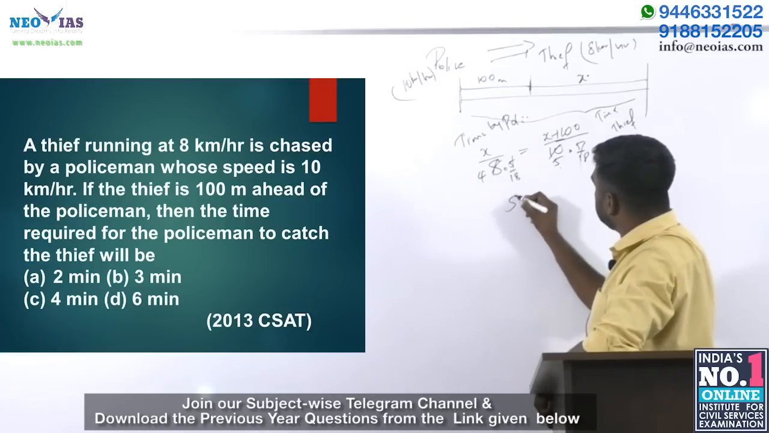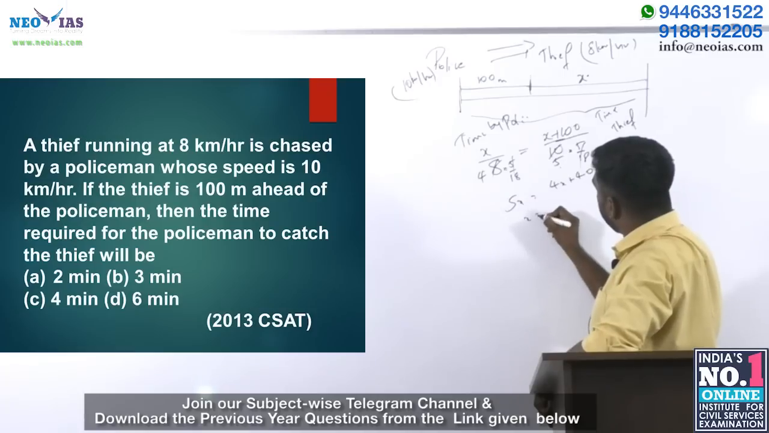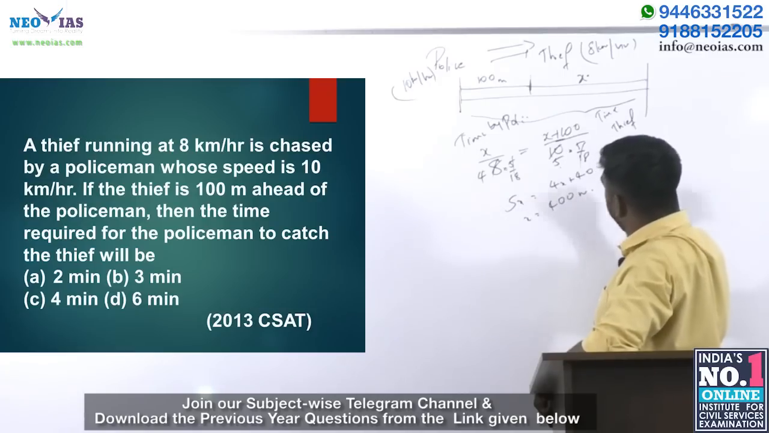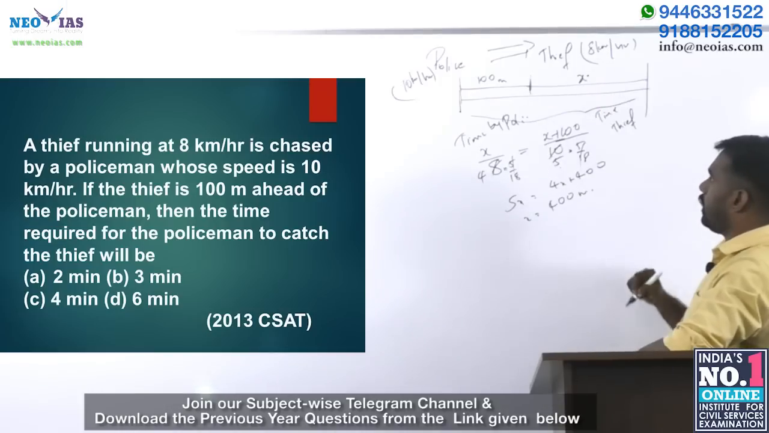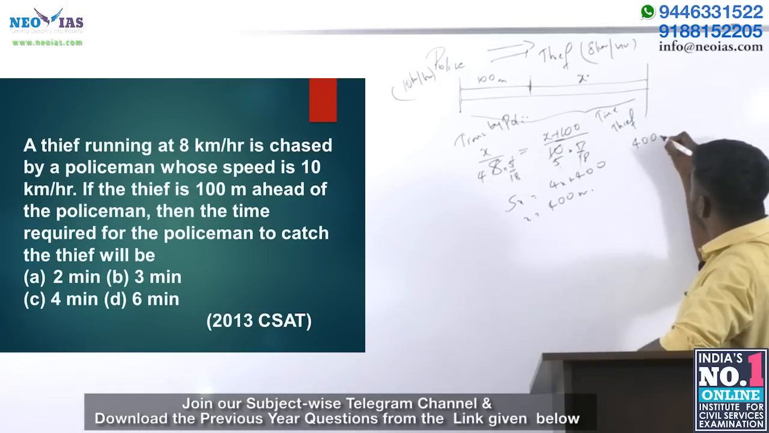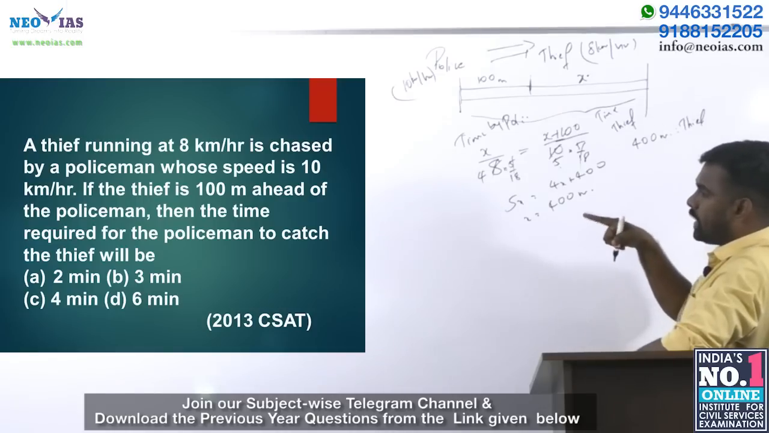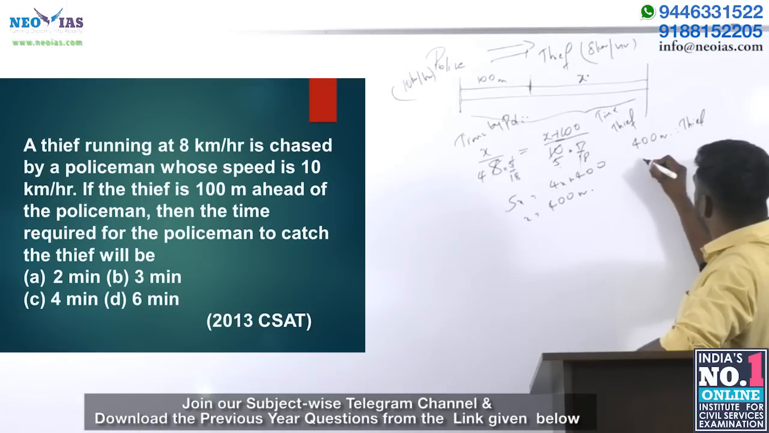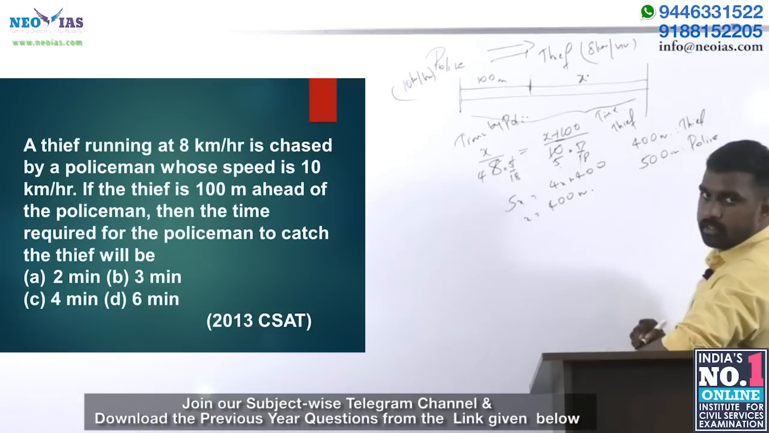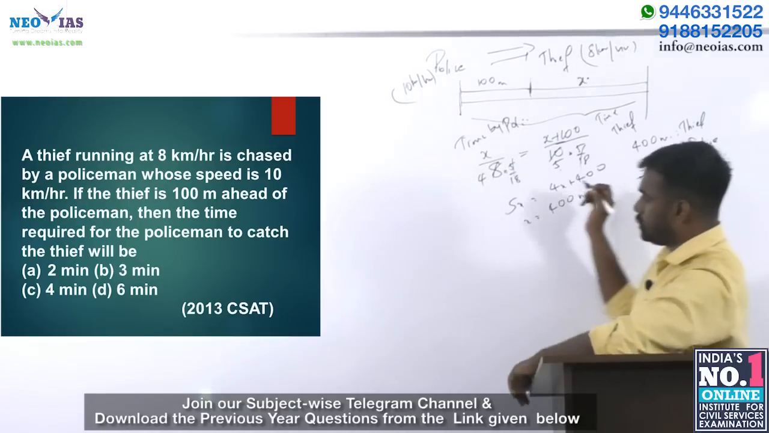So 5x equal to 4x plus 400, or x equal to 400 meters. 400 meters is the distance run by the thief, right? What are they asking? The time required for the policeman to catch the thief. The policeman runs 500 meters to catch the thief. So here 500 meters is the distance traveled by the policeman, right?